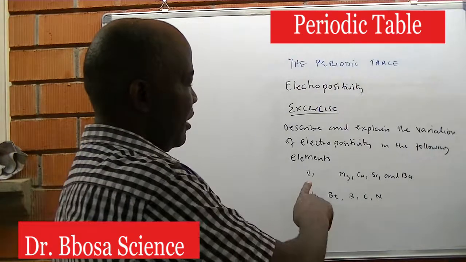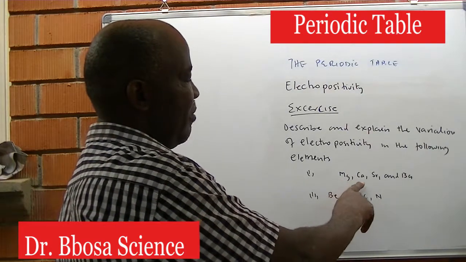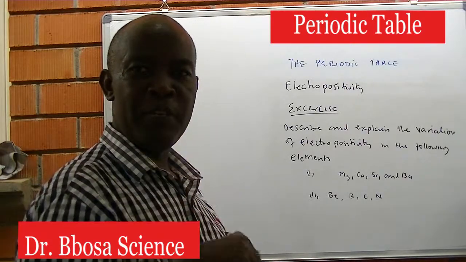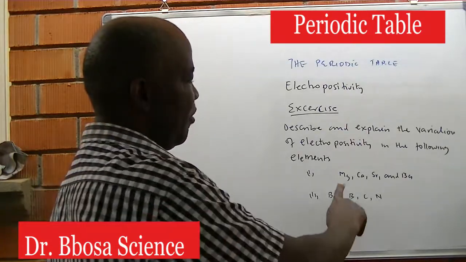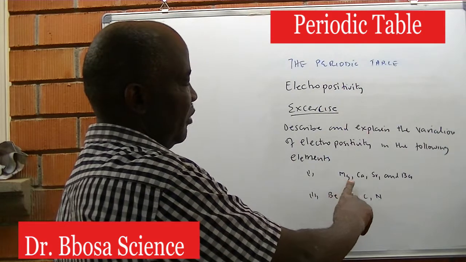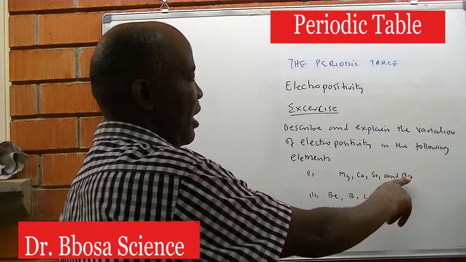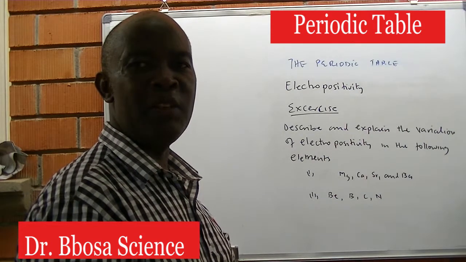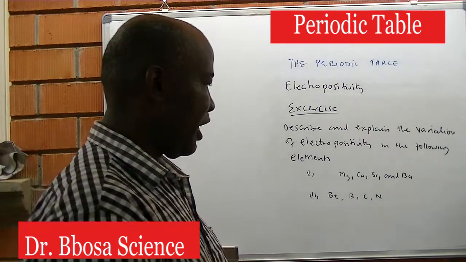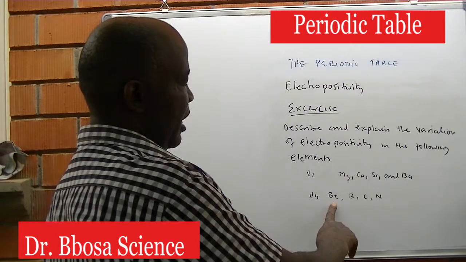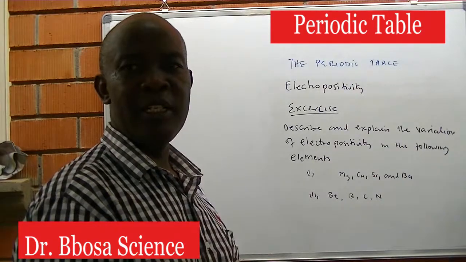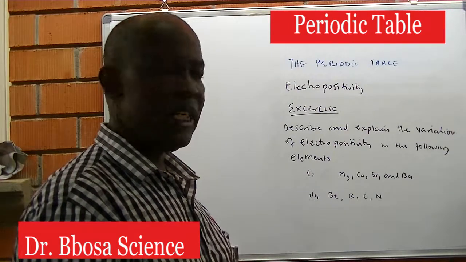You can say that in part 1, magnesium, calcium, strontium, and barium are in group 2 of the periodic table. So from magnesium to calcium to strontium to barium, electropositivity increases due to a decrease in effective nuclear charge. Beryllium, boron, carbon, and nitrogen are in period 2 of the periodic table.